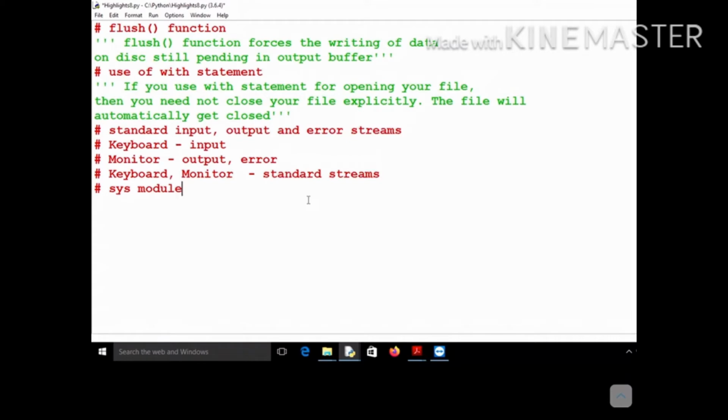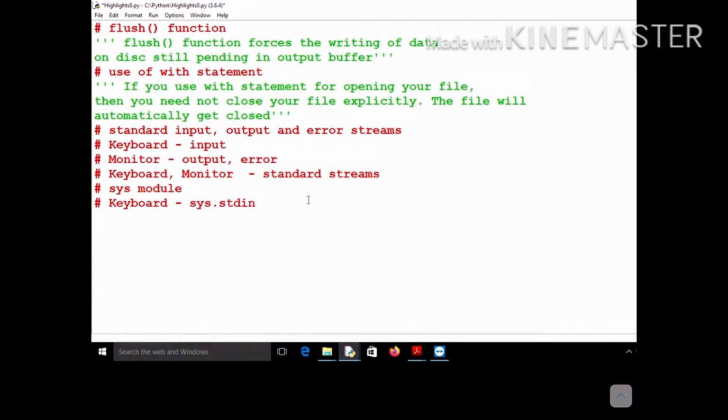We will come to what the sys module is and how it is actually used to access monitor and keyboard. But before that, let me tell you that the keyboard is a standard stream, and that standard stream is sys.stdin. So this is the object corresponding to the keyboard.